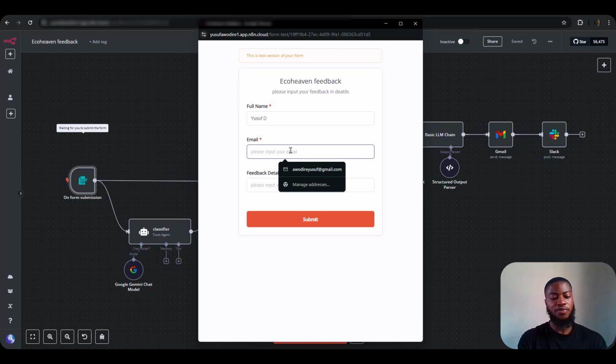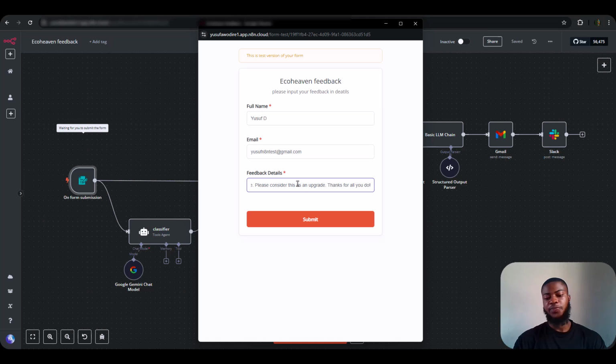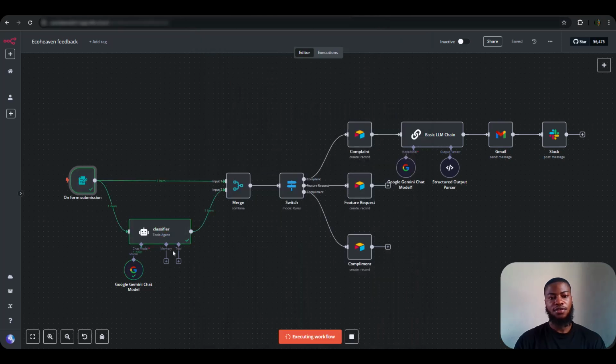So for the email, I'm going to be using the normal email I've been using. So n8n test at n8n.com. So is this correct? Alright, perfect. So let's paste the actual feedback details that we copied. So I'm going to be submitting this.